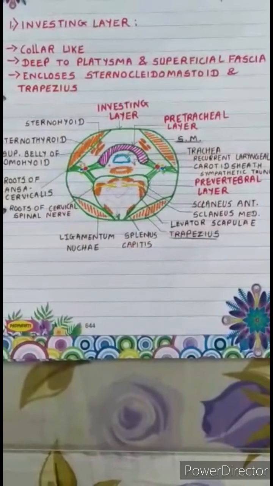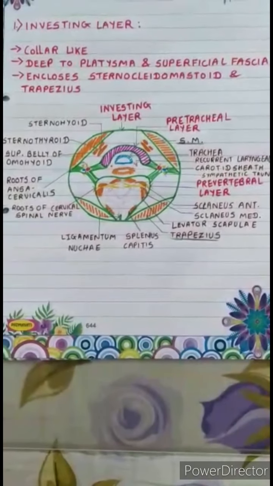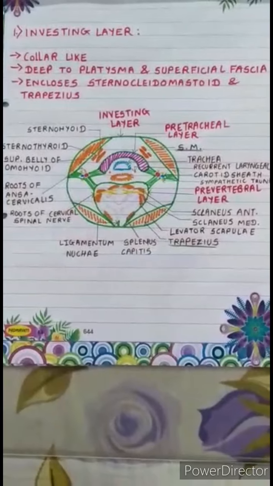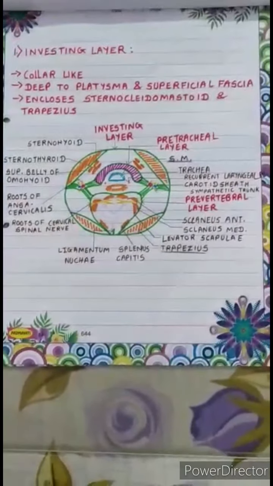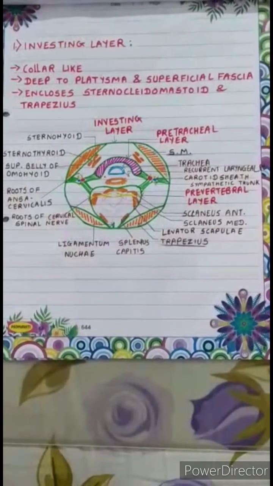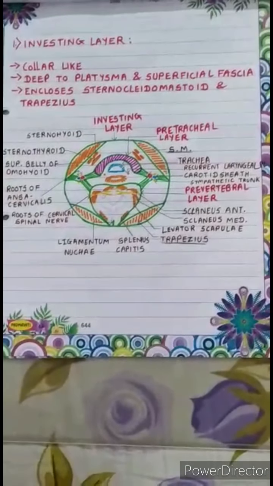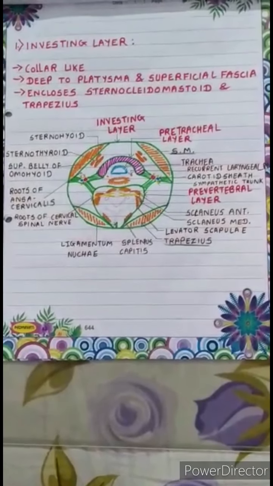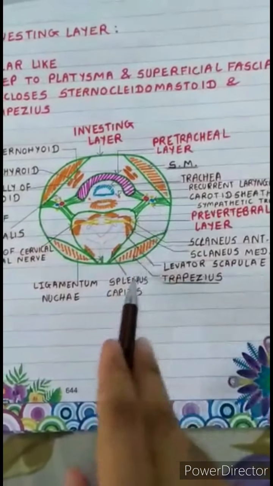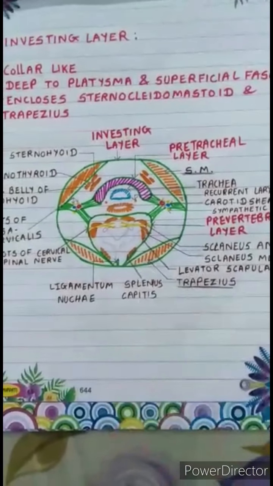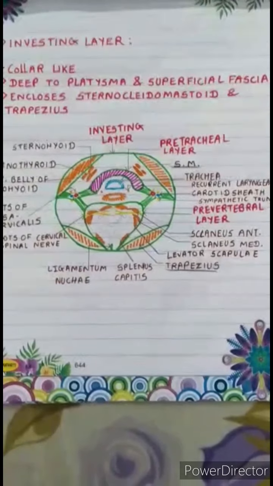The first layer of the deep cervical fascia, which is the investing layer, encircles the neck like a collar. It is present deep to platysma and superficial fascia. It encloses two major superficial muscles, the sternocleidomastoid and trapezius. In this figure, you can see the sternocleidomastoid muscle and the trapezius muscle. They are enclosed by this investing layer of deep cervical fascia.